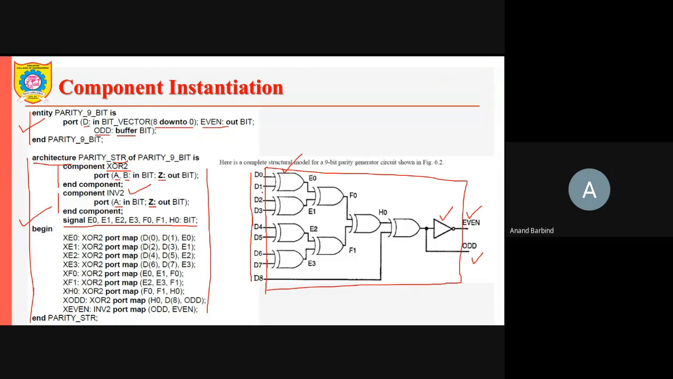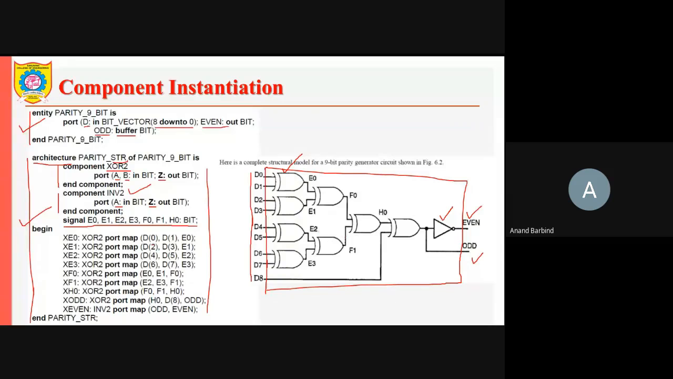Okay, so like this, every XOR gate will have the A, B input and Z output. So there are a number of instances. How many XOR gates do we need? 1, 2, 3, 4 in the first column, then 5, 6, and 7. So we need to create 7 instances of this exclusive OR gate.